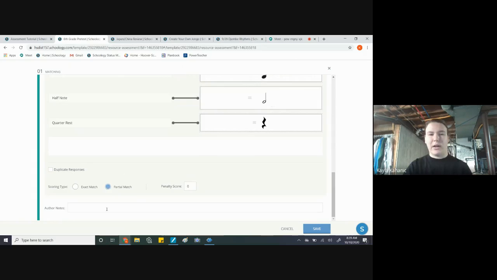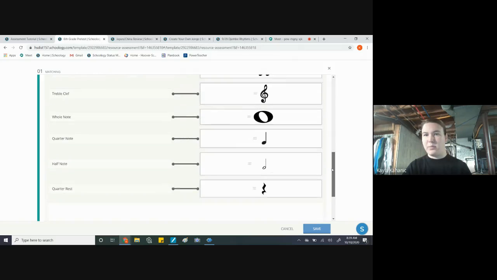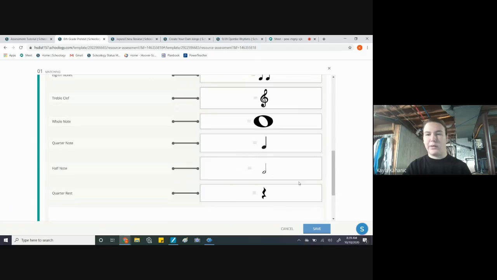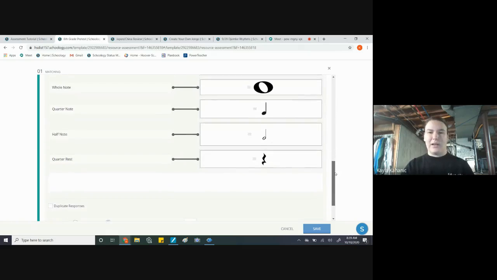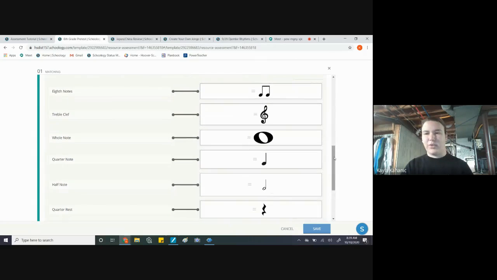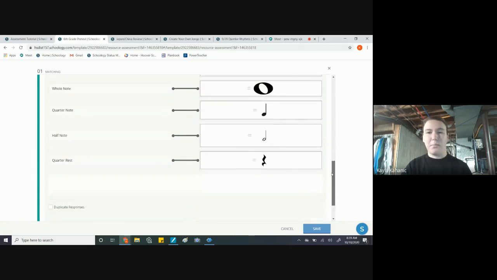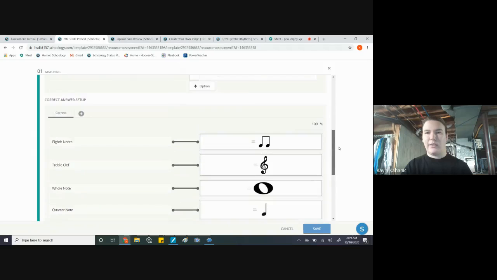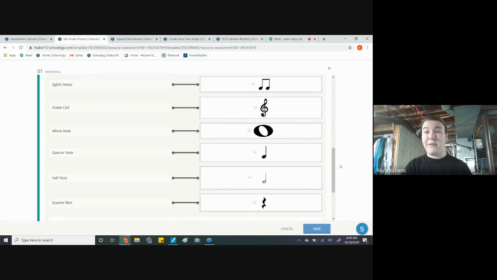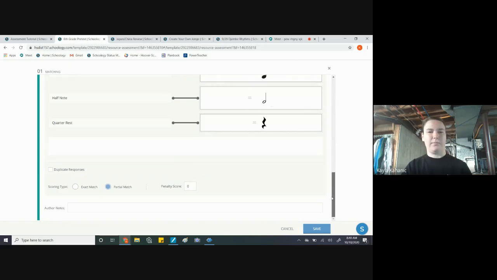Partial match is very important on matching questions because I don't know about you, but if I'm doing a matching question, I'm doing 1 point for each of these. So I have, I think, 1, 2, 3, 4, 5, 6. Yes, 6 questions, or 6 matching parts, so I'm going to make this out of 6 points. But if you click exact match and they get 1 of these wrong, then they lose all 6 points, which is very unfair to the student because they got 5 right, and I think we should acknowledge that. So make sure that you click on partial match.